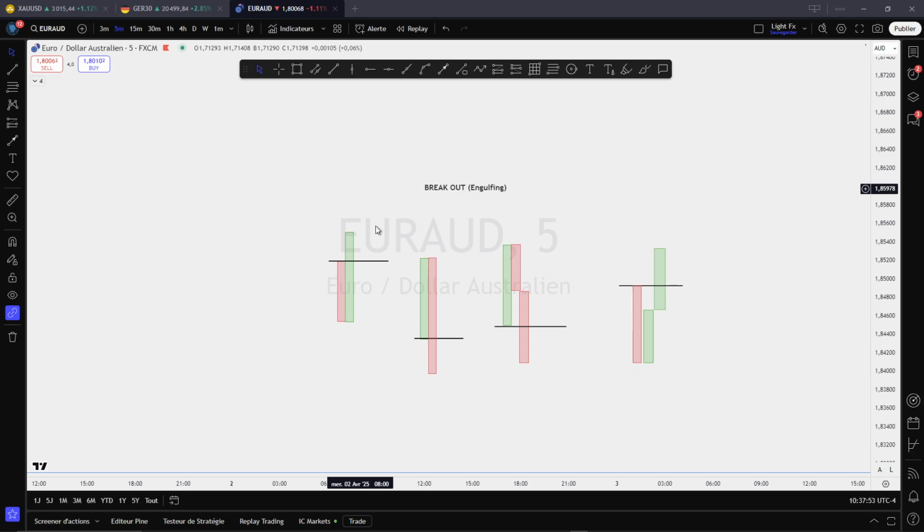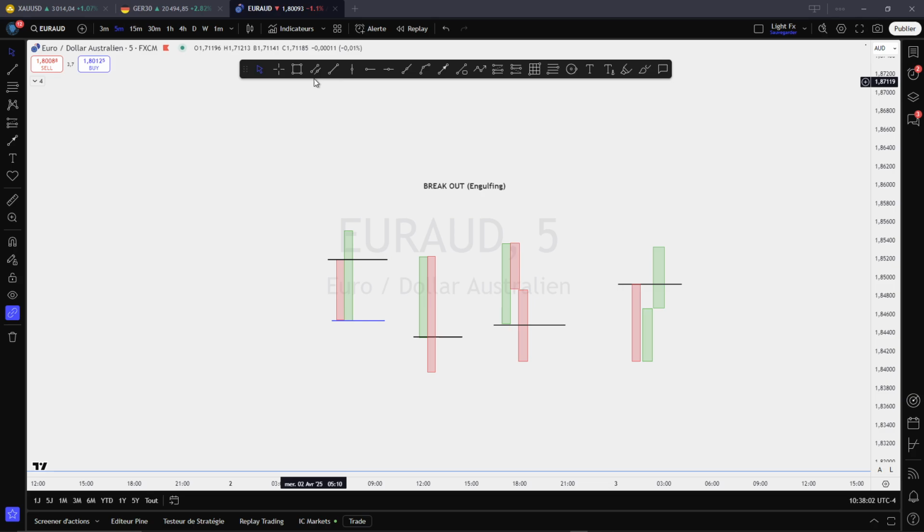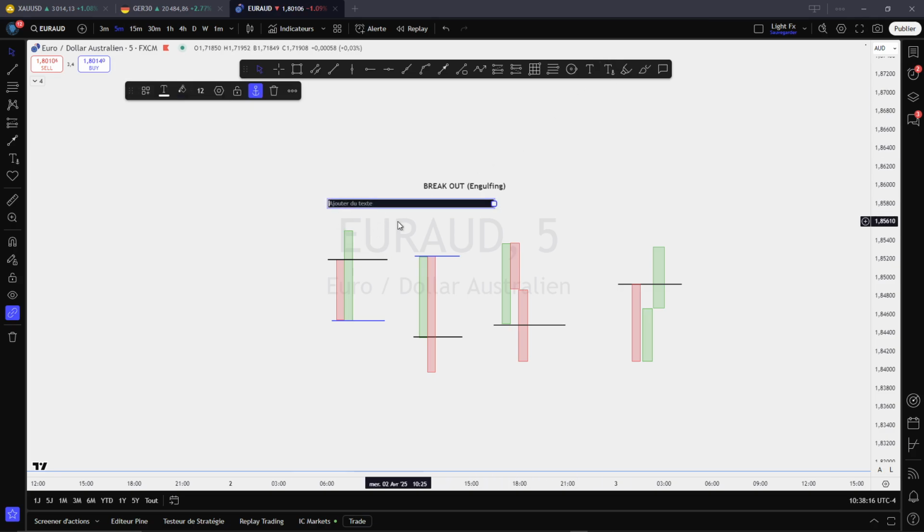So let me show you. We said this was a valley, and this is a peak. So when you have an engulfing formation, you have two levels at the same time. But this one is the simple one. You have the classic.